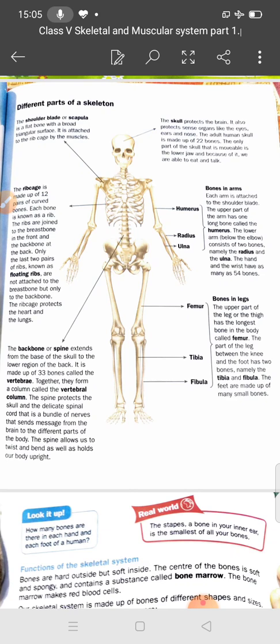In your shoulder, you can move in all directions. So in the next lecture we will discuss again the different parts of the skeleton. Okay students, take care. Bye.